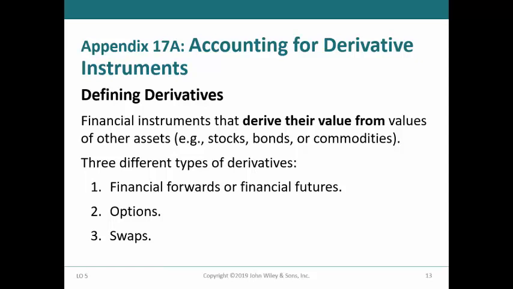The fair value was determined using an option pricing model, which includes the underlying value of the stock. Other types of derivatives that are commonly purchased by companies are financial forwards and futures, which we will illustrate in the presentation, and interest rate swaps, which your text illustrates.